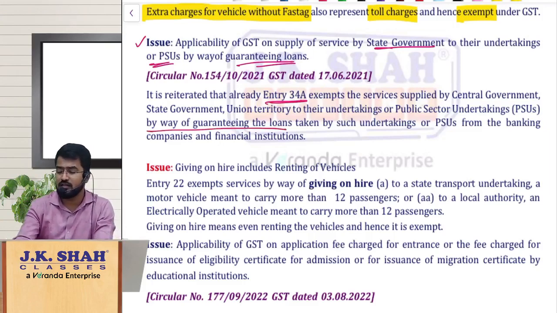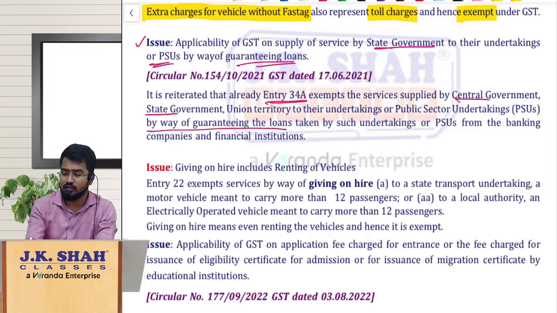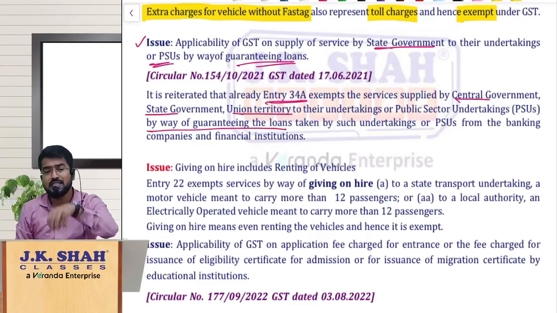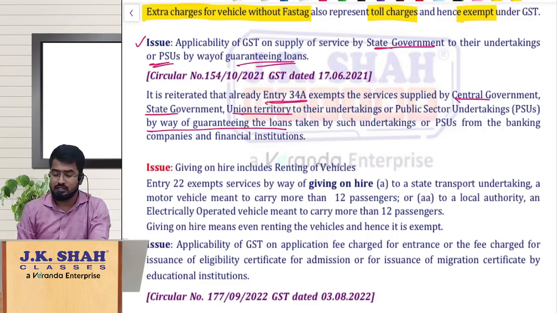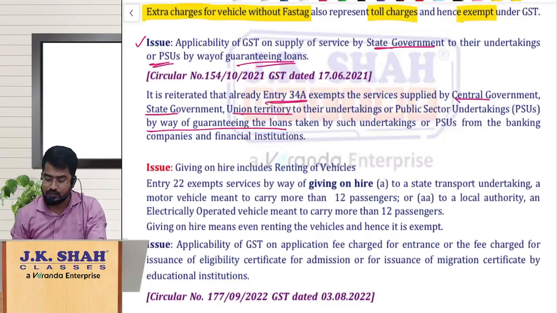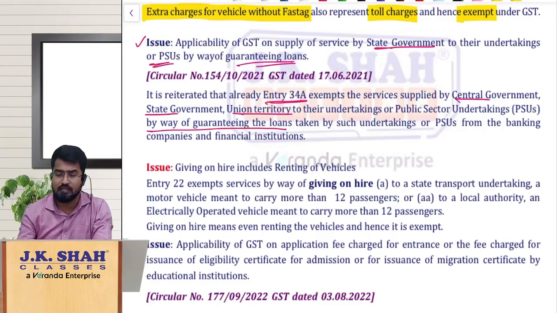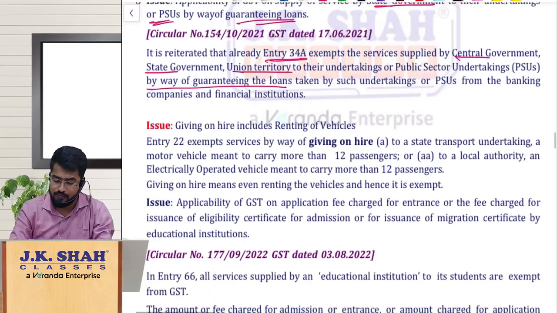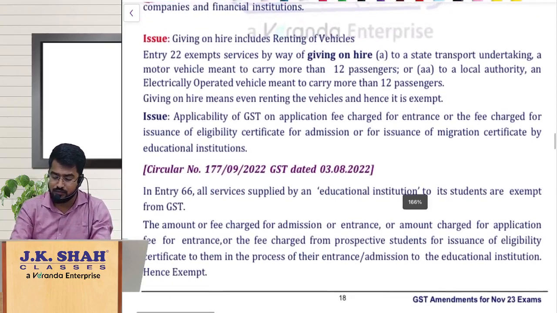That means the central government, state government or union territory are providing guarantees for the loans taken by these undertakings, PSUs, with the banking companies and financial institutions. Those services are exempt under GST. So the existing entry 34A is also saying the same thing, and that is again reiterated by the government. Okay, next, what is the next issue?